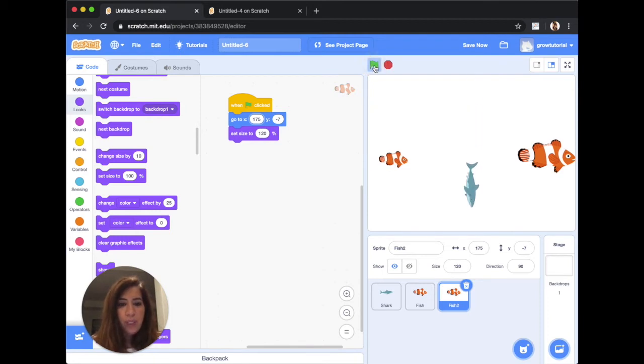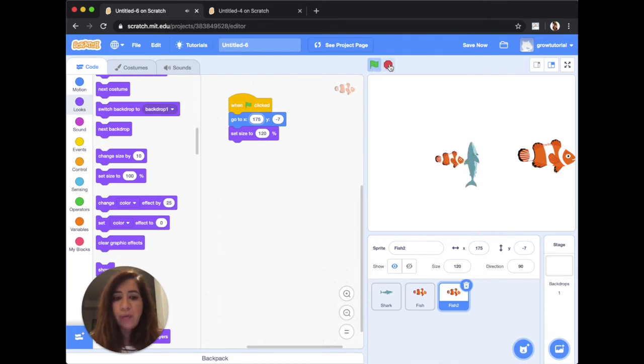So if we start by moving the little fish. Okay, one thing you'll notice is that it's moving too slow and the shark is moving a little fast. So there's no way for me to actually pass the shark.